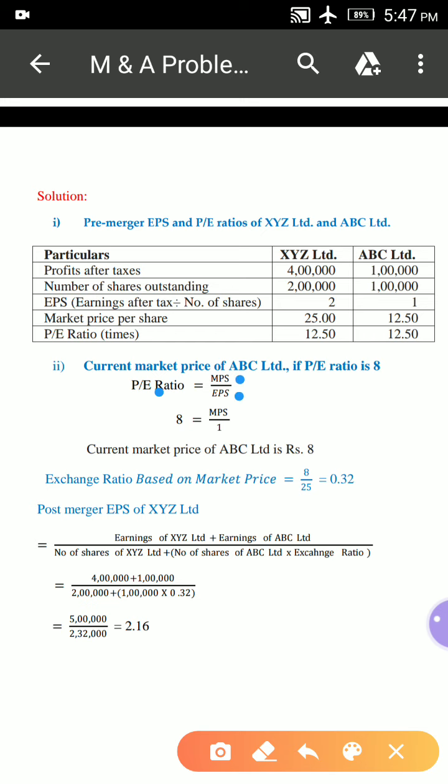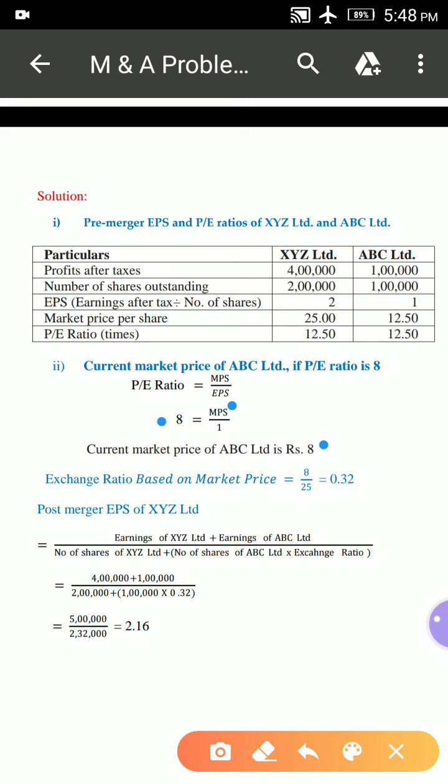The PE ratio is given as 8. We don't know the MPS, but EPS is there, that is 1. Now by cross multiplication, the market price of the share will be 8 rupees. Current market price of ABC Limited is rupees 8.